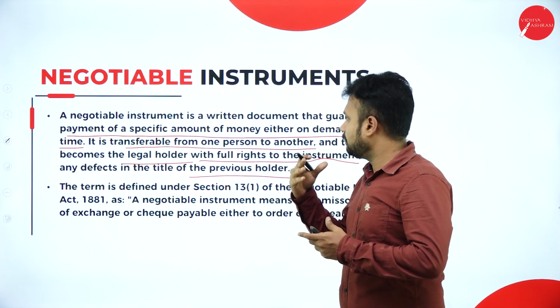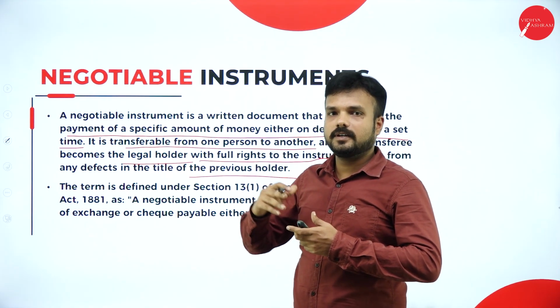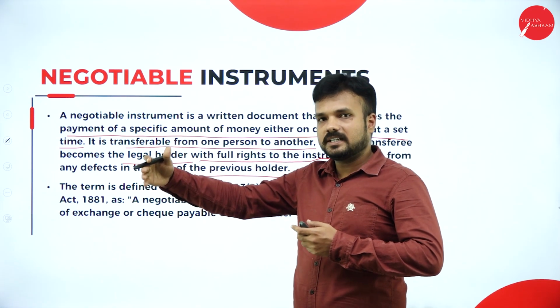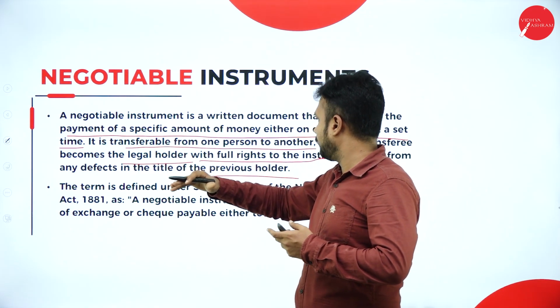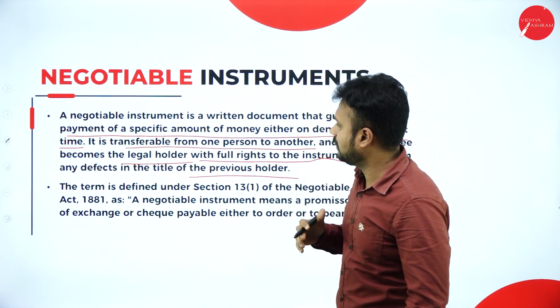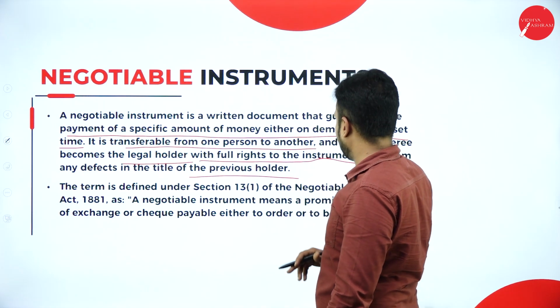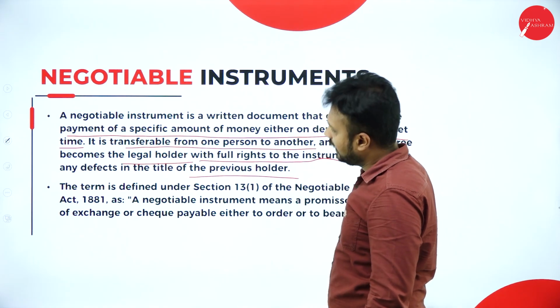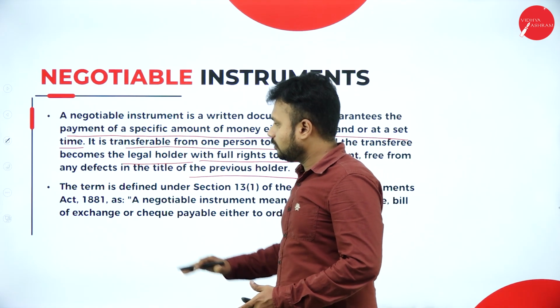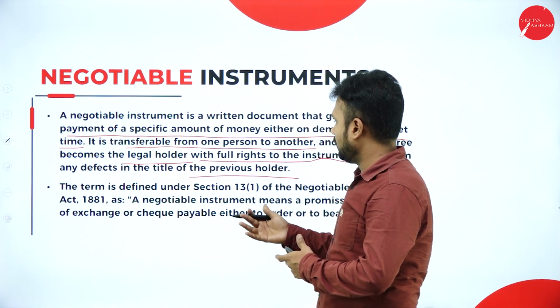When the instrument is transferred from the transferor to the transferee, the transferor has no right towards that particular negotiable instrument. The term is defined under Section 13, subsection 1 of the Negotiable Instruments Act, 1881. This definition is given by the Act regarding the negotiable instrument.